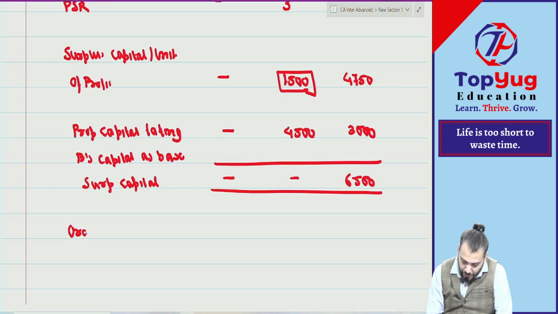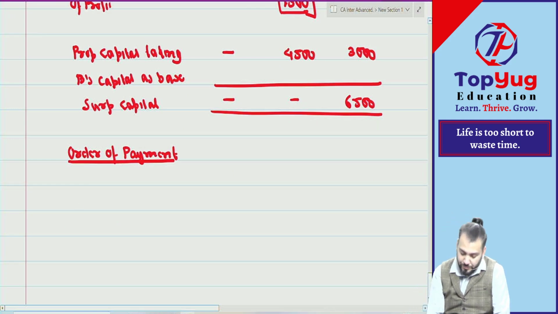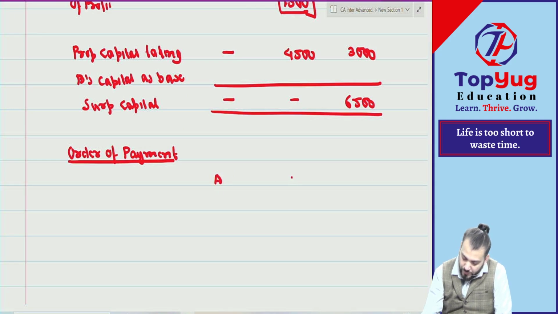So what is the order of payment? Correct? First, how much? To whom? 6,500. Then second, how much? 7,500. In which ratio? 3 is to 2. Allocate.